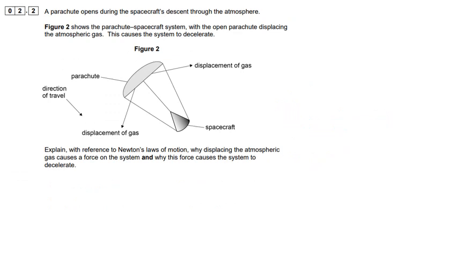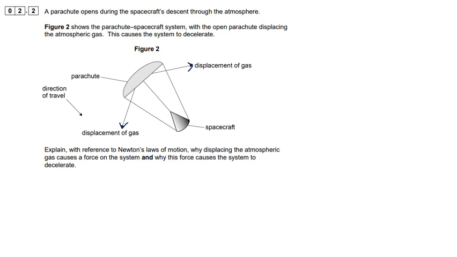Okay, so next we're told that the parachute opens on the spacecraft to slow its descent. And we're showing that some gas is being displaced that way, and there'll be other directions as well. And we need to explain, with reference to Newton's laws of motion, why displacing the gas causes a force on the system, and why this force causes the system to decelerate.